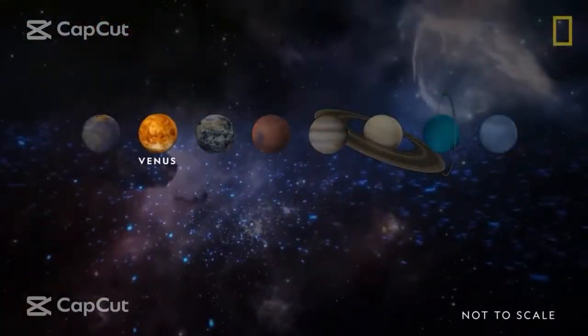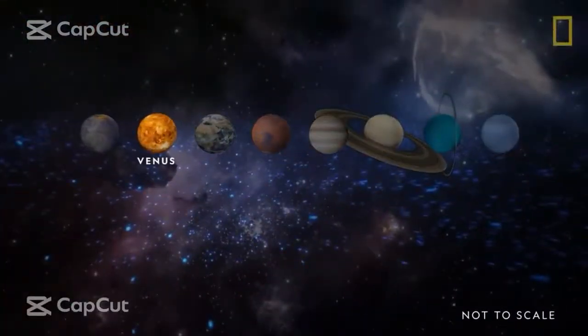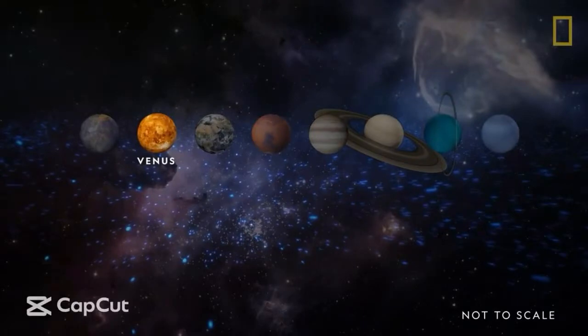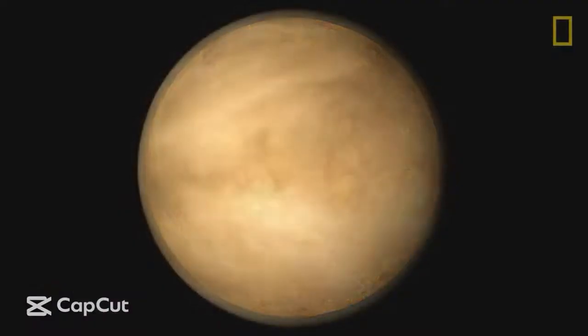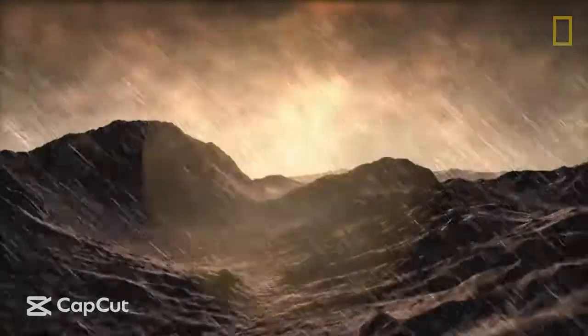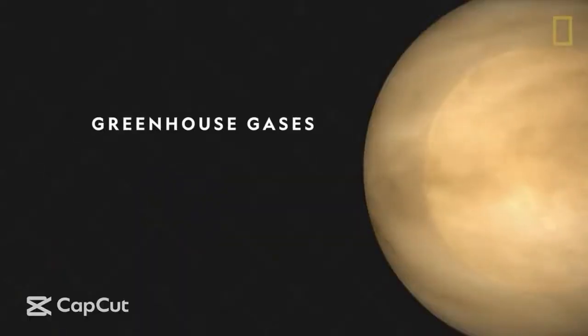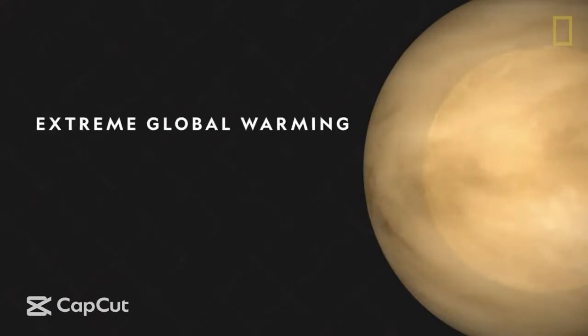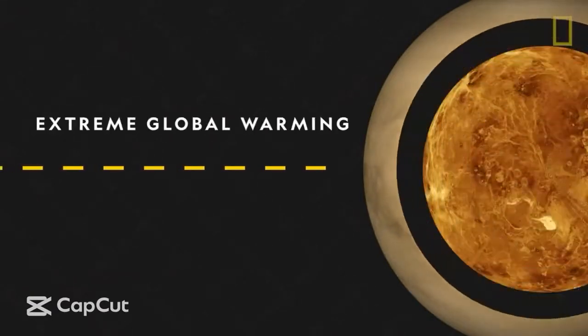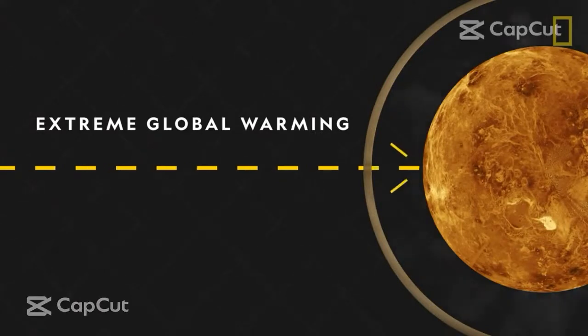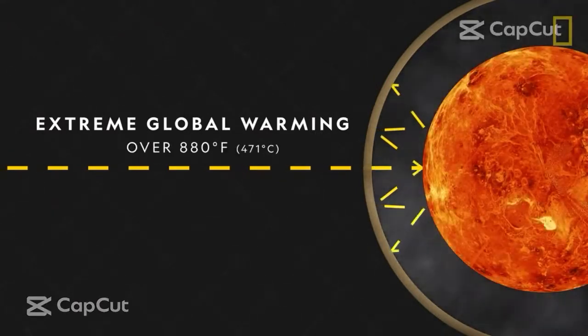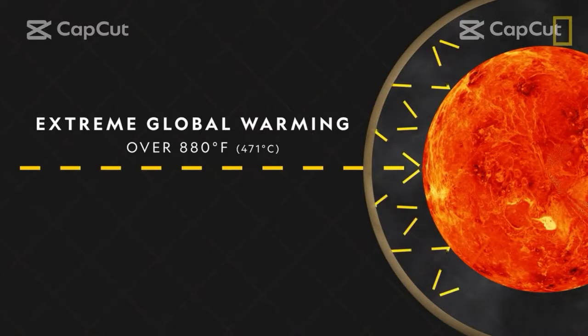As we all know, Venus, the second planet from the Sun, is the hottest planet, reaching 482 degrees Celsius. It has a thick layered atmosphere that is full of clouds that rain sulfuric acid. The atmosphere is made of greenhouse gases, primarily 97% carbon dioxide, which creates an extreme case of global warming. Carbon dioxide traps the sun's heat, causing surface temperatures to rise over 880 degrees Fahrenheit.